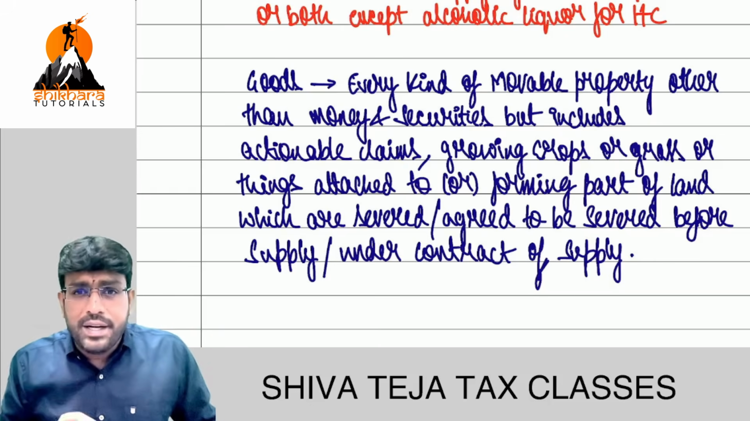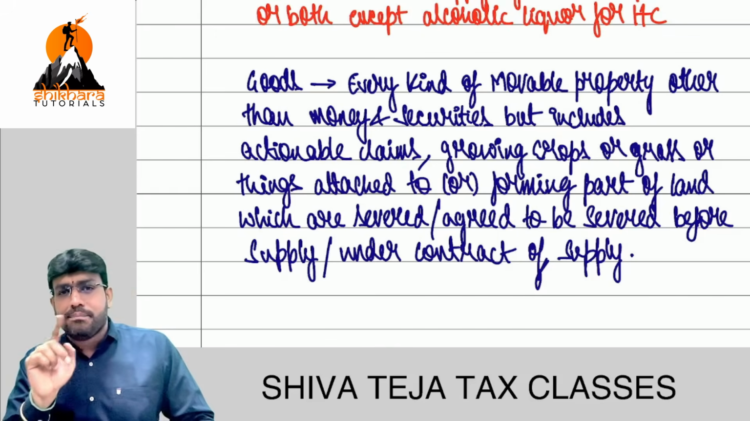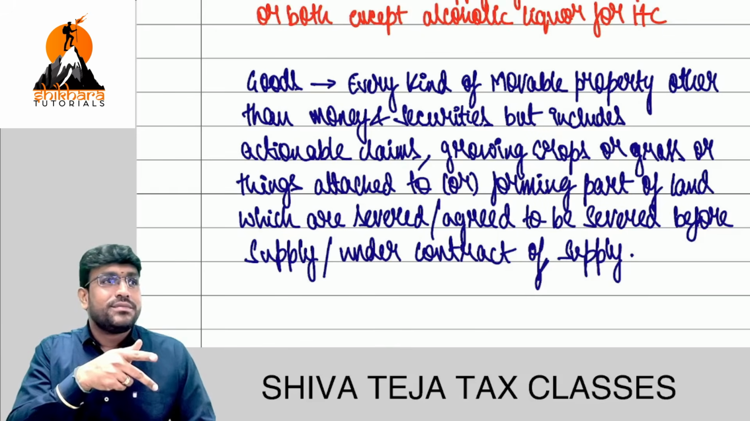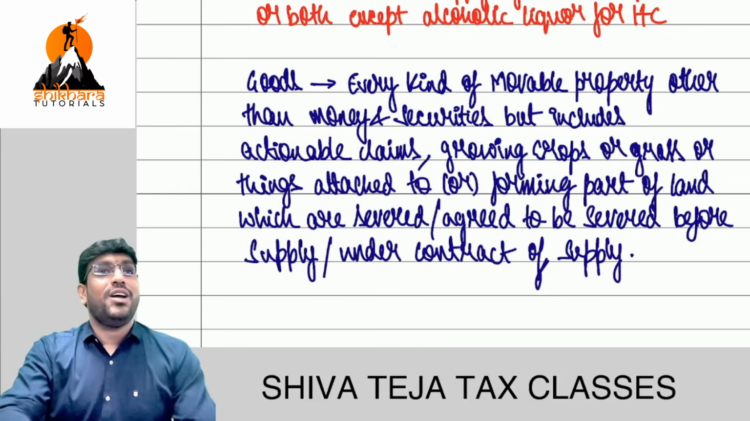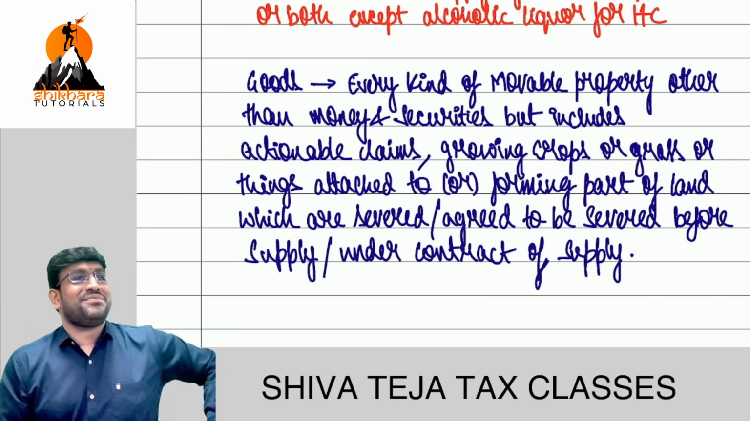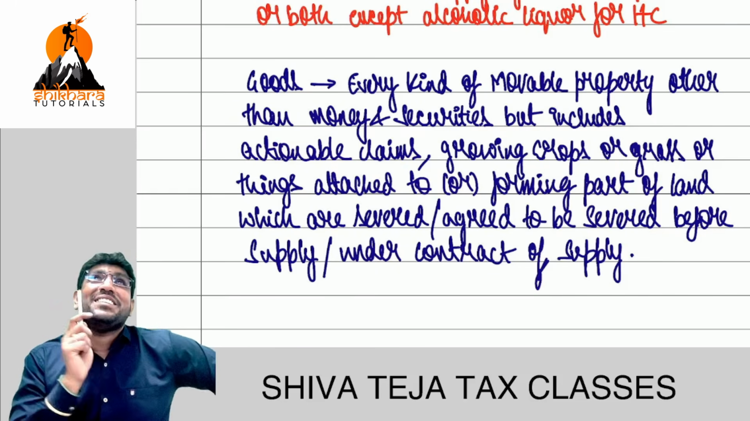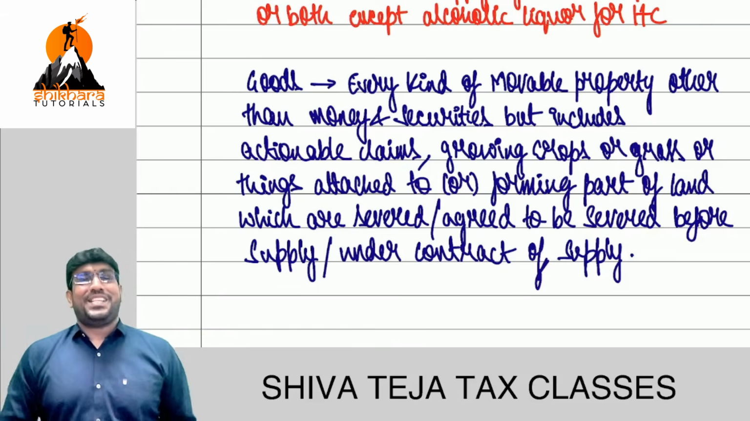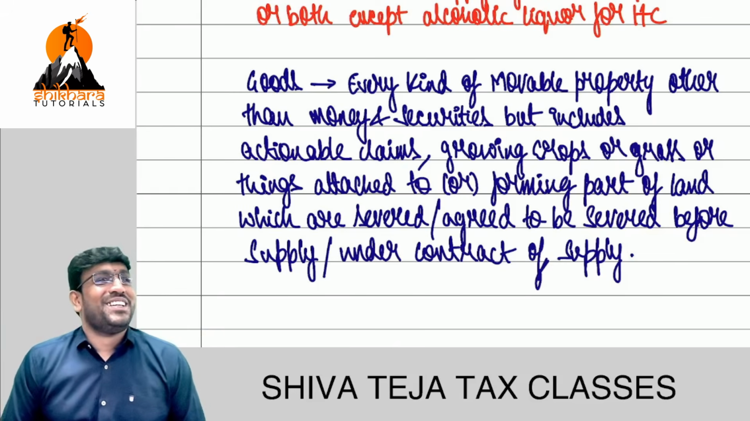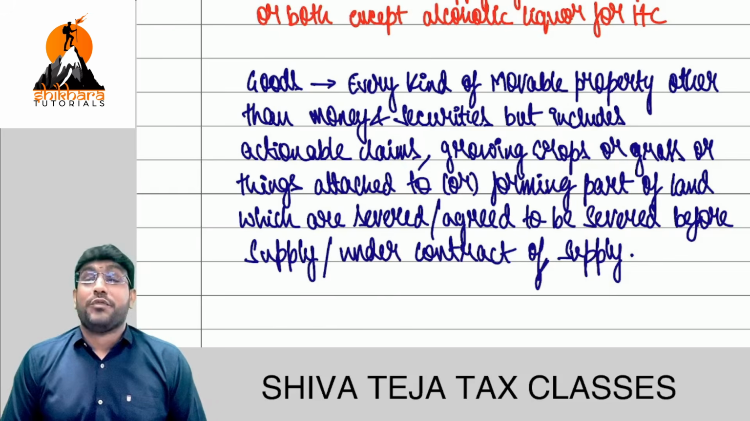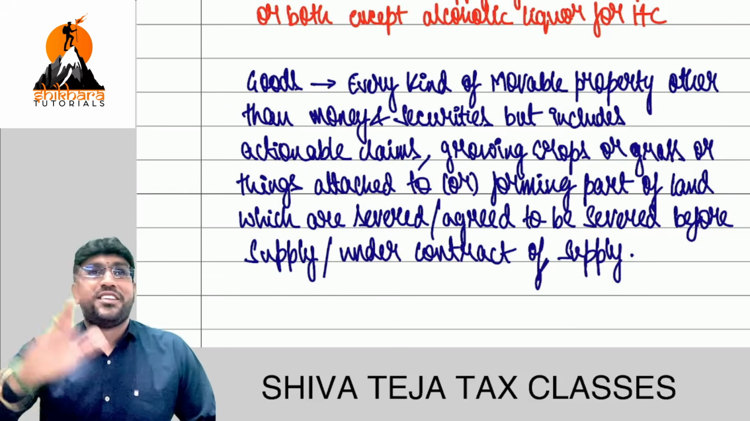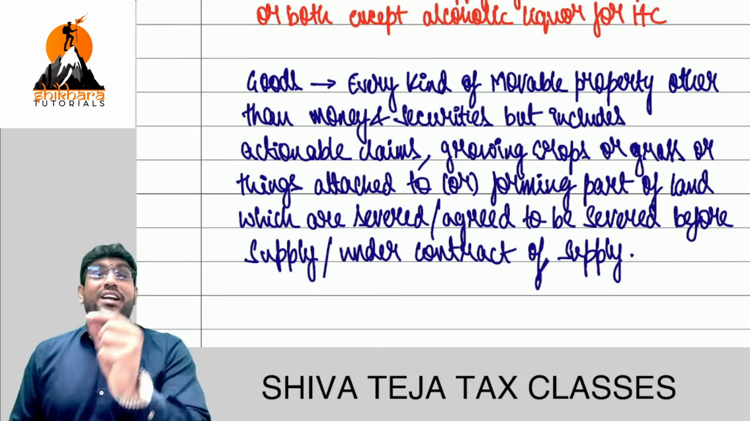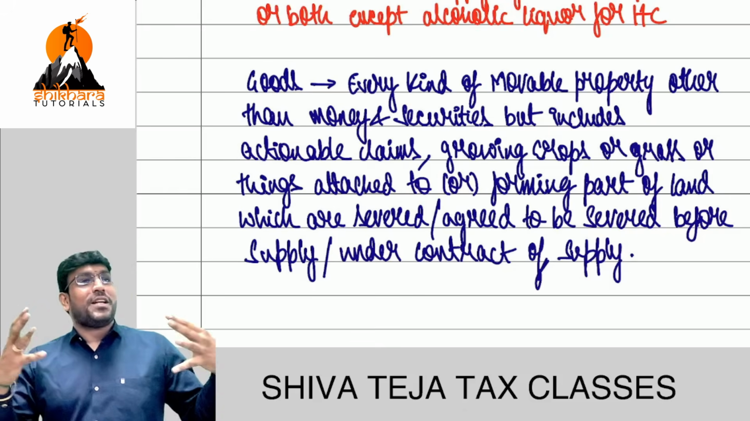Come back. Goods cover what? Every kind of movable property other than money and securities, but includes, hold on, that means actionable claims are covered in the definition of goods. What is an actionable claim? Student is telling, sir, we know that, but unable to tell outside. Wonderful. Very good answer. Your good name? Aditya. Let's say, for example, our friend Aditya is organizing a lottery. Shiva Teja purchased a lottery ticket.